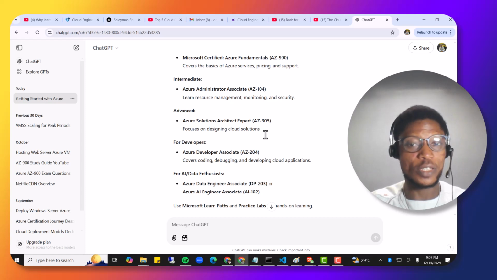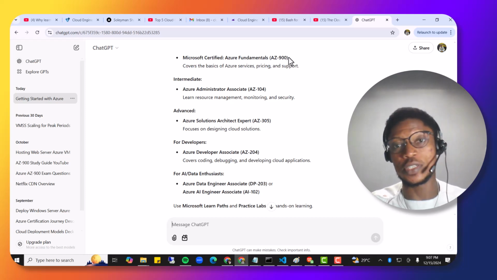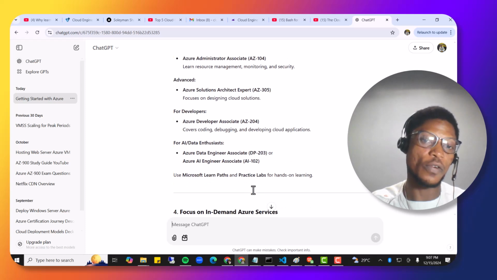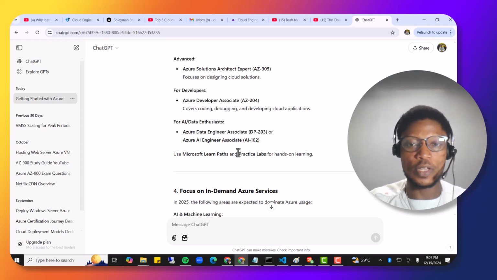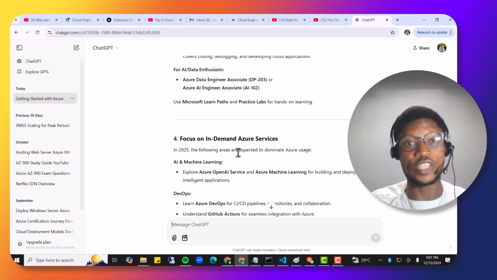There's a, what do you call it, AZ-204. But my track is in line with what this is showing here, because I did AZ-900, then followed by AZ-104, which is more like the intermediate side. Then I was able to do AZ-400, which is for the expert area of DevOps. All right, but your path may be different, so you just need to know what exactly you want in Azure.